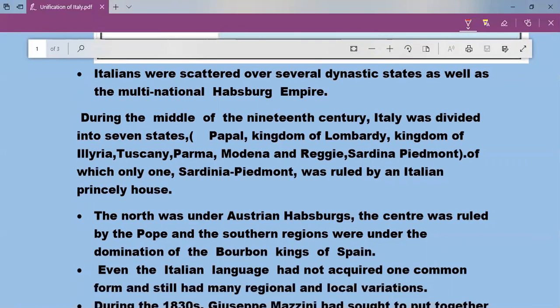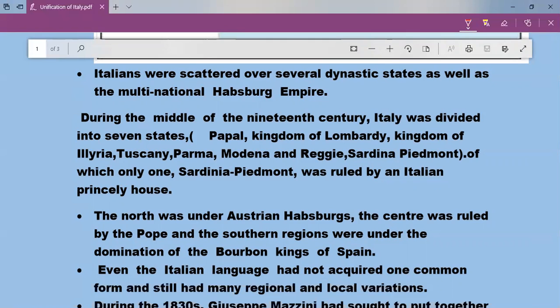In one of the earlier classes, I have explained about the Habsburg Empire. In the Habsburg Empire, multiple nationalities were there: Italians, Germans, Austrians, Hungarians. So it was a multinational empire. The Habsburg Empire did not have any kind of one ethnic domination.